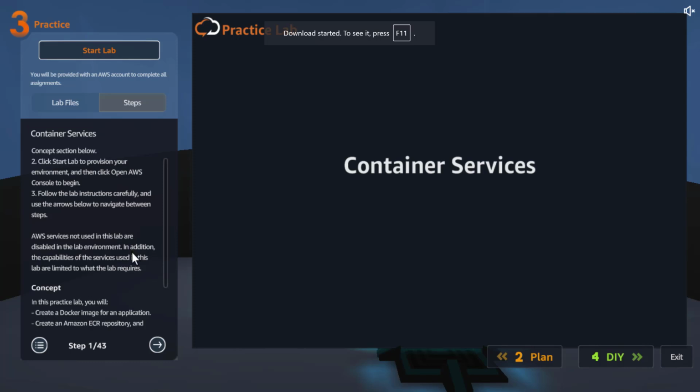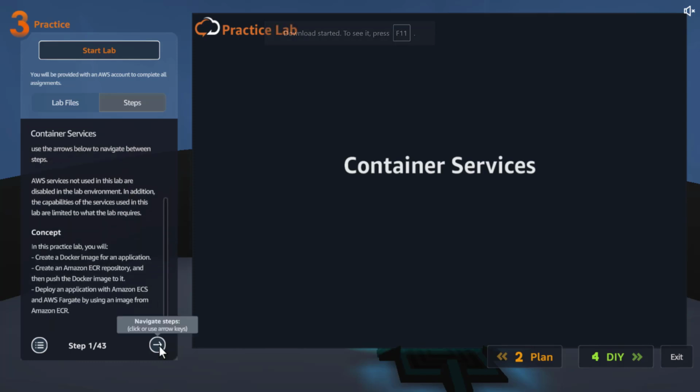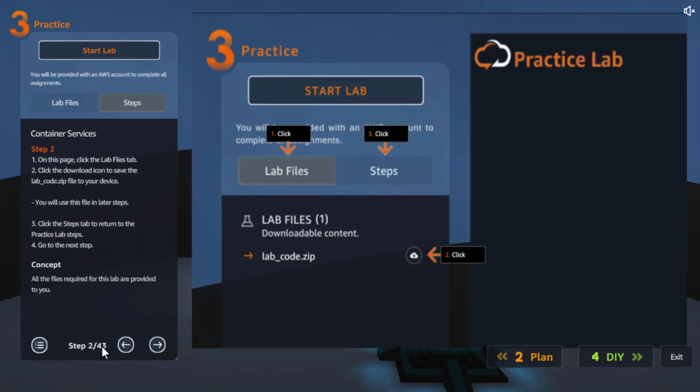Then let me go step by step. Let's click next. There are 43, so it is going to take some time. So brace yourself.